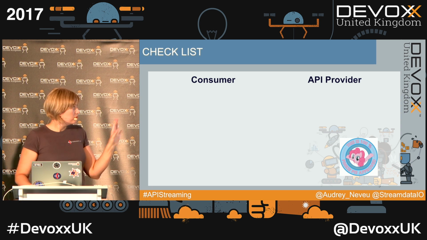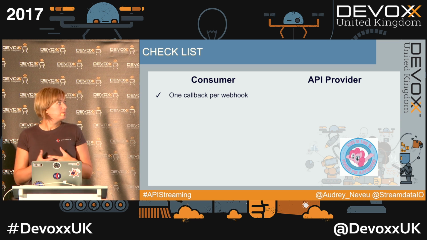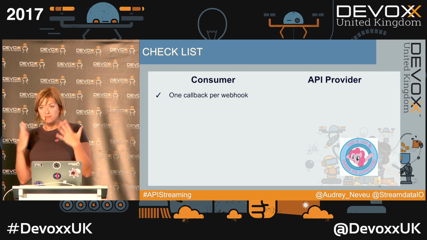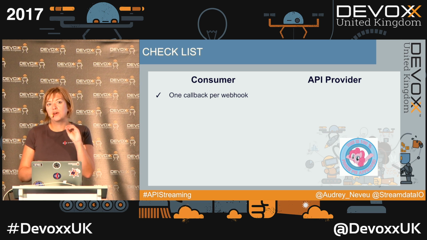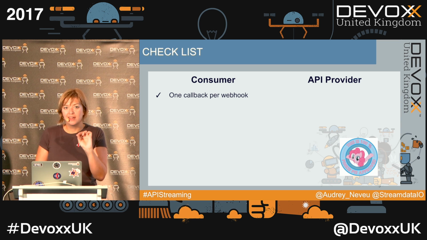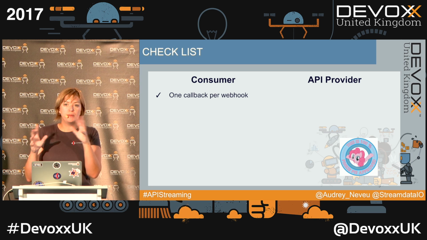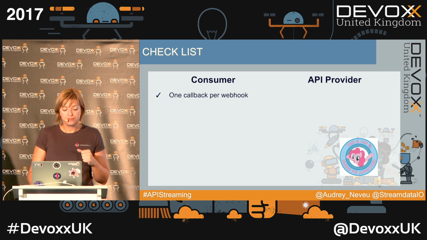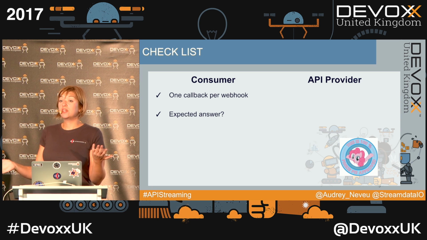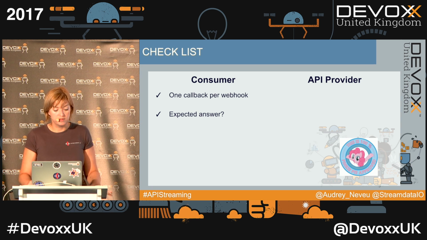That's the reason why I quickly wrote this checklist. On the consumer side, that sounds perhaps a little bit obvious, but keep one callback per webhook. And if possible, make this callback URL as human unreadable as possible. Do not reuse the traditional scheme path of your API. Just make something which is only understandable by computer. Check if there is an expected answer, if your API provider is expecting you to answer with a 200 or other code when it sends a notification.